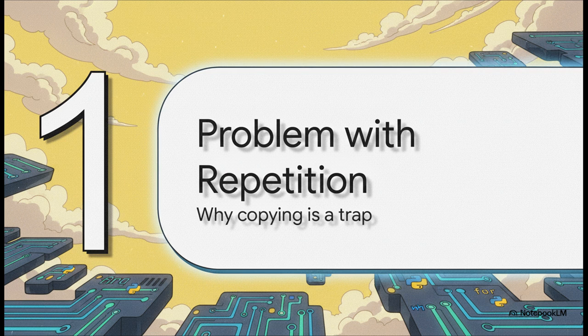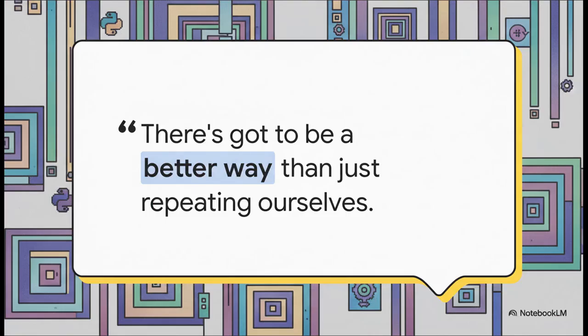It's a trap, because imagine you finish your 500 lines of meow, and then someone says, actually, could you make it woof instead? You'd have to go back and manually change every single one of those 500 lines. That's just asking for mistakes. And this quote just hits the nail on the head. We're programmers. Our whole job is to be lazy in a smart way, to automate the boring stuff. So let's find that better way.